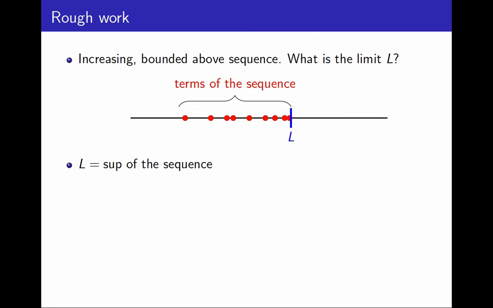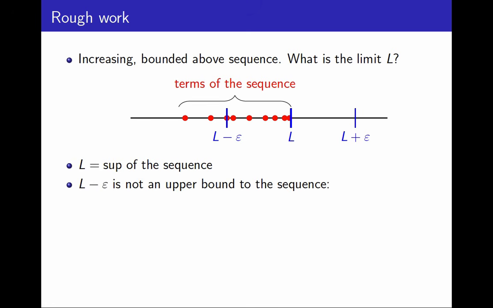But now I have a candidate for it. So then I will take an interval with radius epsilon centered around this point L. And what I have to prove is that all terms of the sequence, except the first few ones, are in this interval. Well, L minus epsilon is smaller than L, which is the supremum, so L minus epsilon cannot be an upper bound of the sequence, because L is the lowest upper bound. So that means there has to be at least one term of the sequence, which I'm putting here in green, I'm going to call it a sub n sub 0, in there, between L minus epsilon and L.